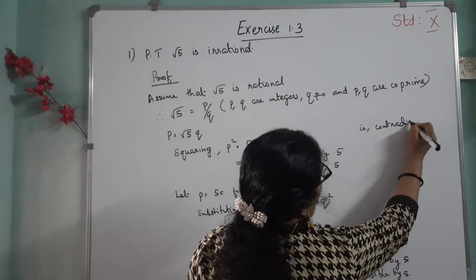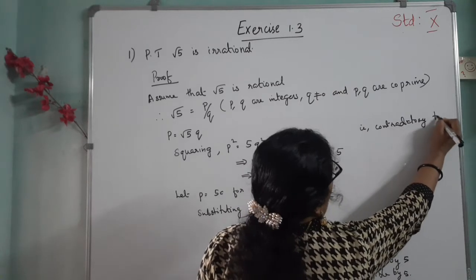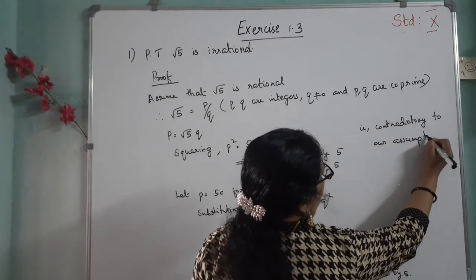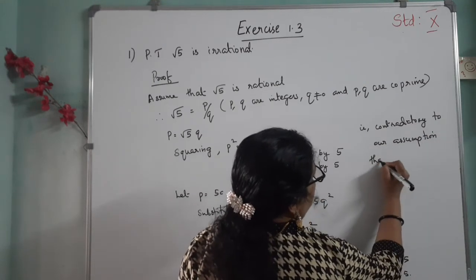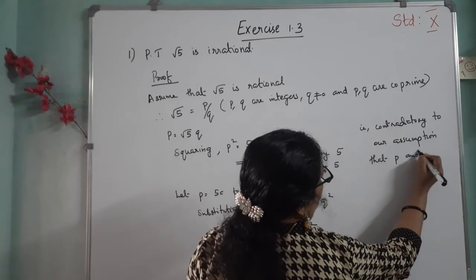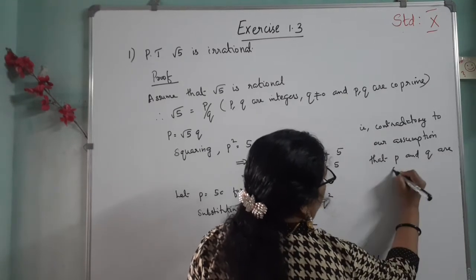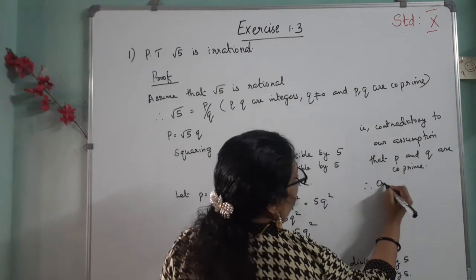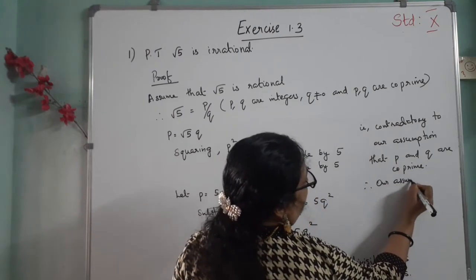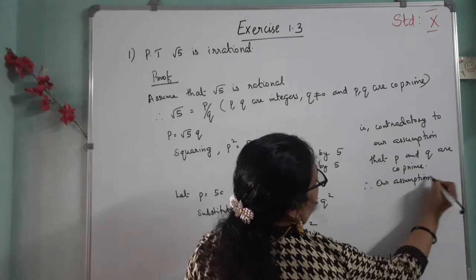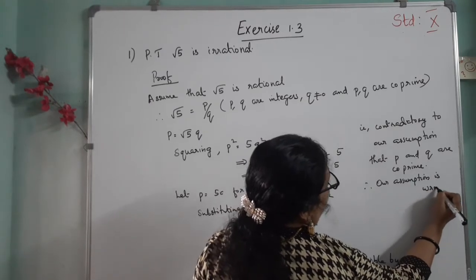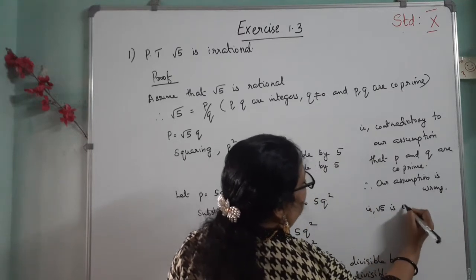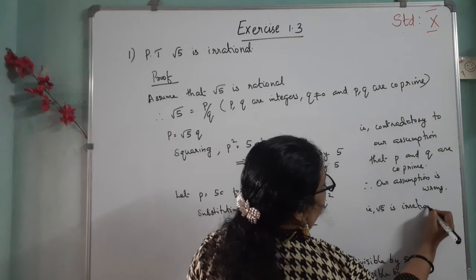Therefore, our assumption is wrong. That is, root 5 is irrational.